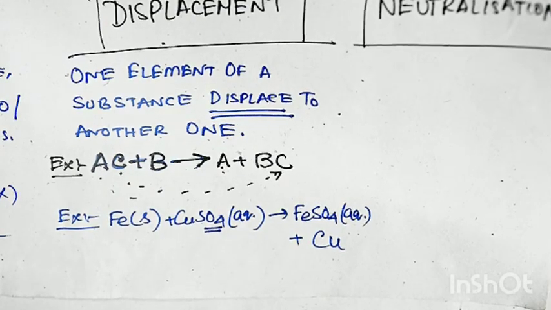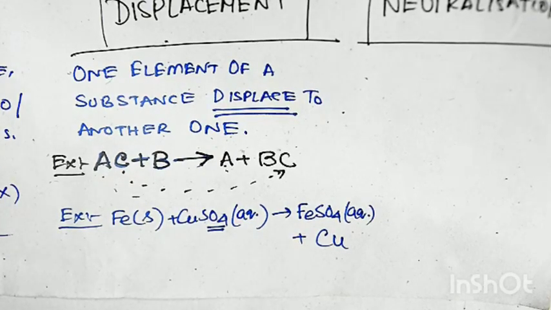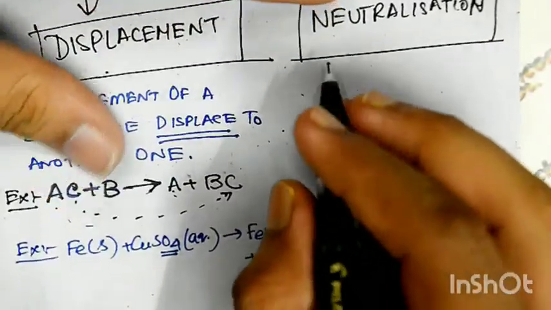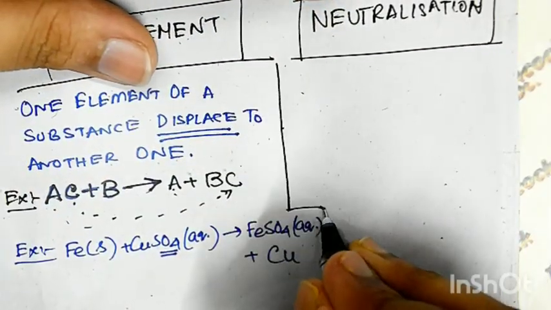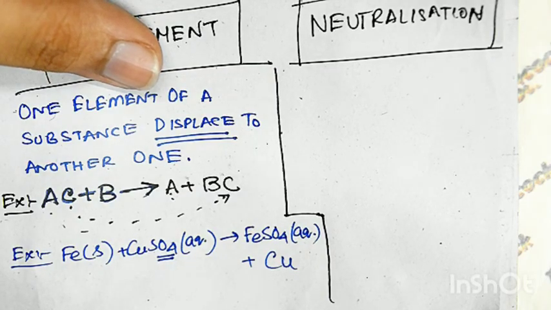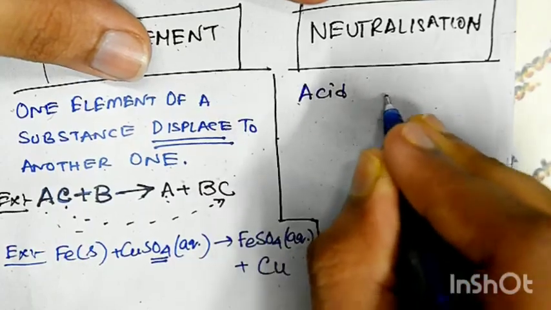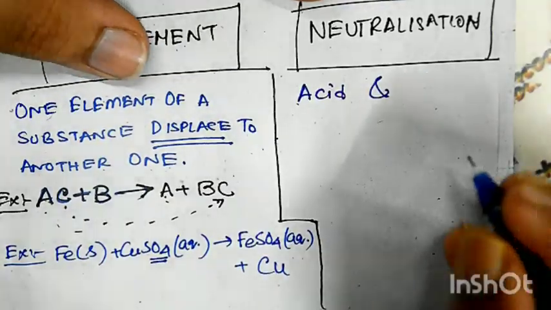And usually where one element is displacing, it is called single displacement reactions. There are also cases of more than one displacement. They are called multiple displacements. Fine. The last kind is called neutralization. You must need to know that there are two kinds of things according to their pH scales, which you don't know in your syllabus. One is called acid, another is called base.